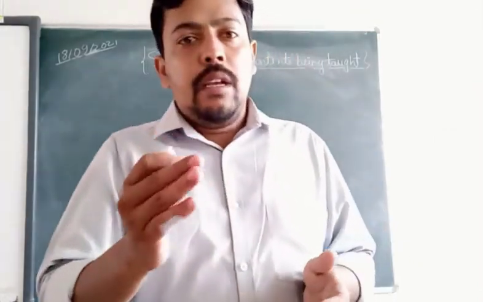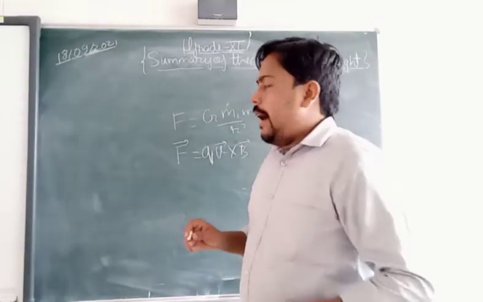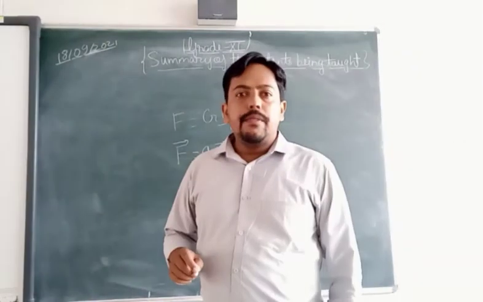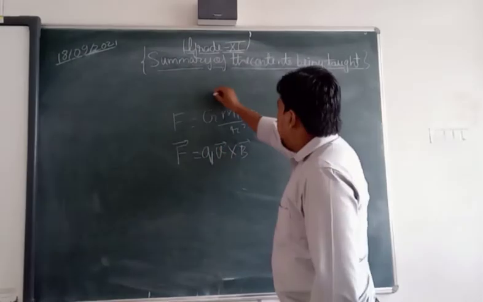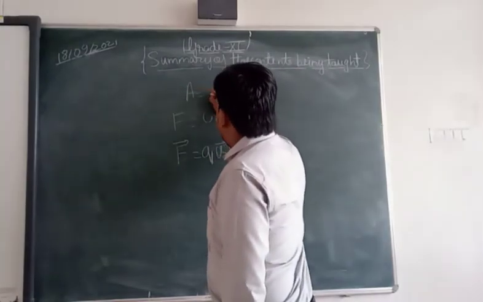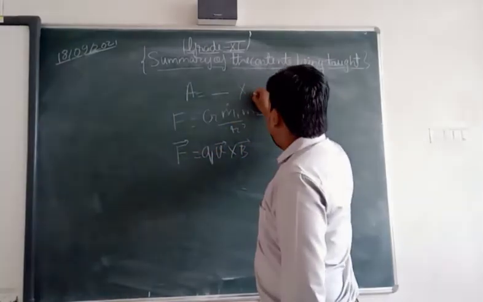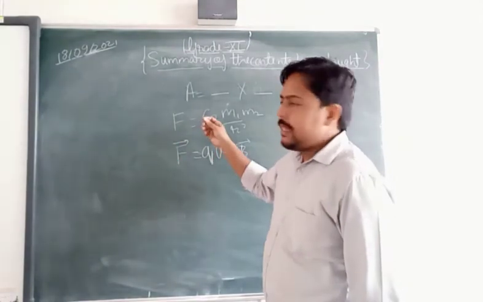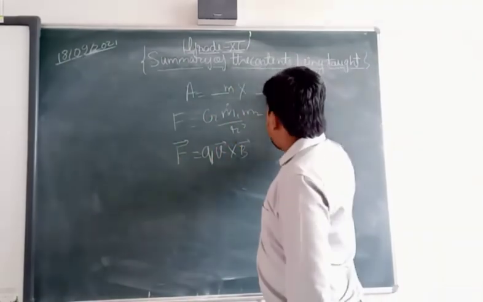Similarly, we have seen the units of derived physical quantities also. In derived physical quantities, the first quantity we discussed was area. Area is represented by A, and that equals length into breadth. Length has the unit of m, and breadth also has the unit of m.